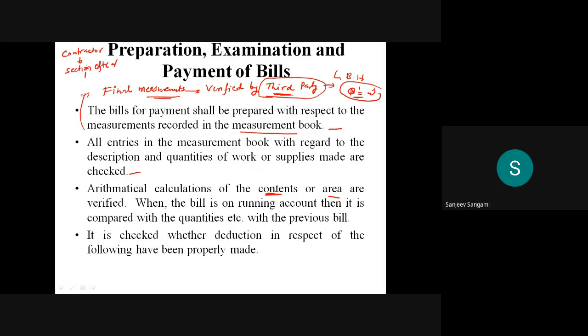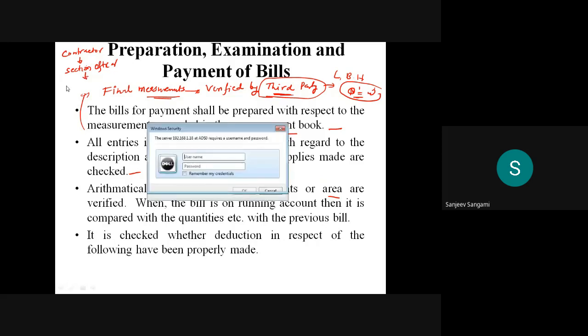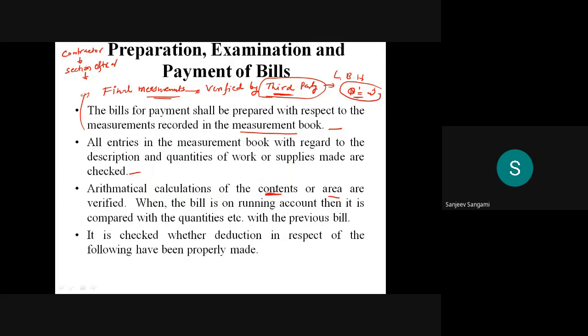These are all government level, but still one more person has to verify the quality as well as the quantity. That is the third party. Once he has done it, then those measurements will be considered.